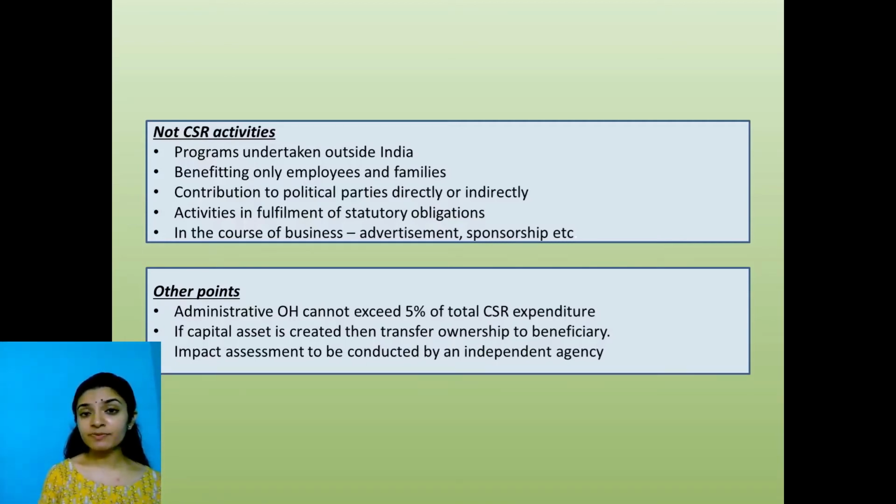Out of 10 lakhs, if I'm spending 7 lakhs towards administrative overheads, then what is your actual CSR activity spend? Correct. So here, the limit on administrative overheads is 5% of your total CSR expenditure. If I'm spending 10 lakhs in this particular year, only 50,000 can be spent towards administrative overheads. Okay.